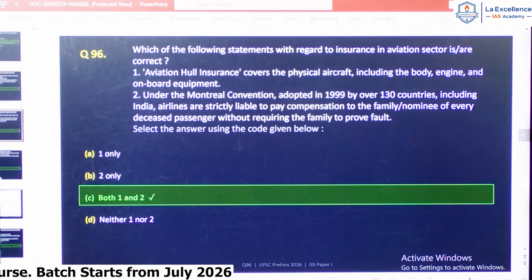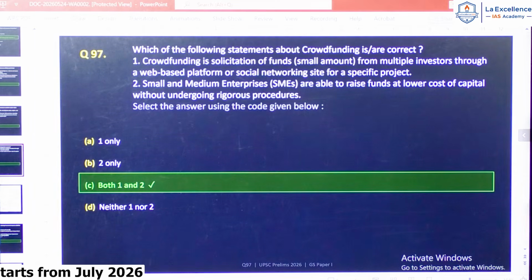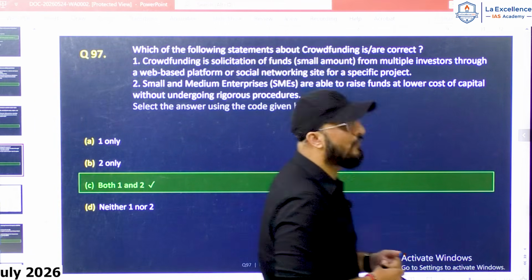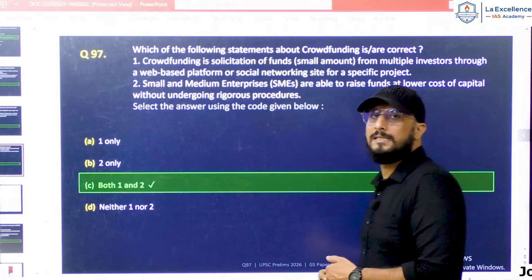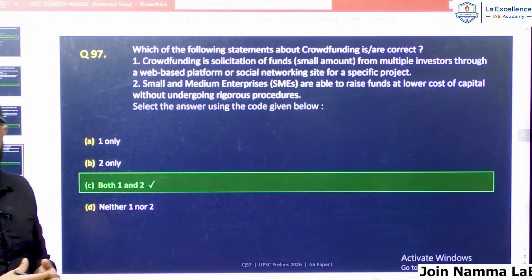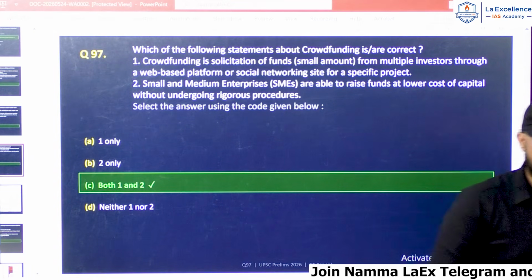Let's see question number 97. Which of the following statements about crowdfunding are correct? Now, a very simple question again, straightforward. We can answer this using common sense as well.